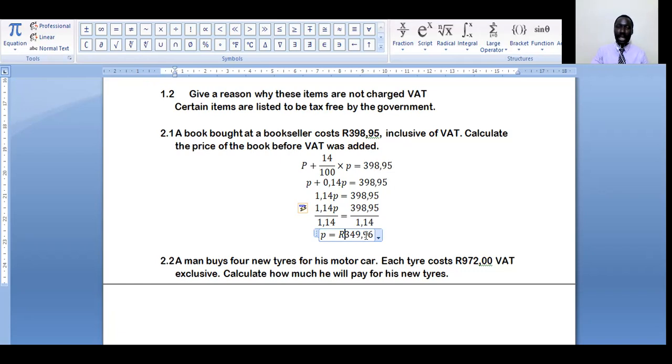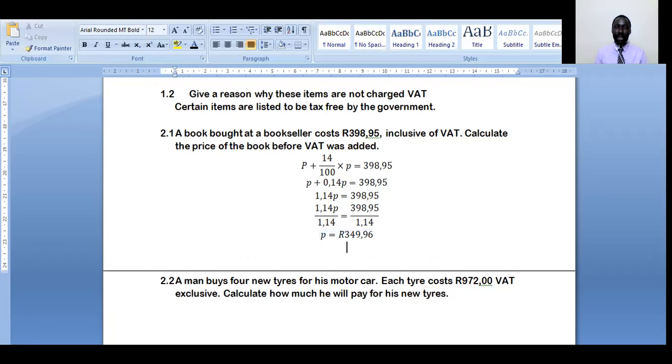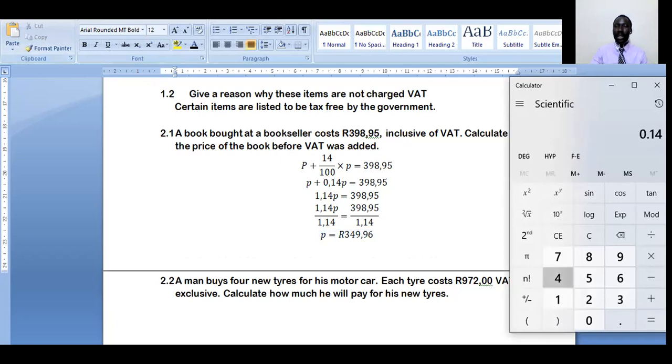For example, we can check that without any problem. This is not an important thing, but just to help you understand what we have been doing. Let's say 14%, okay? 14% is 0,14. So 0,14 of what? Of 349,96. Now, this is what we have. Now, this one, we have to add to 349,96.